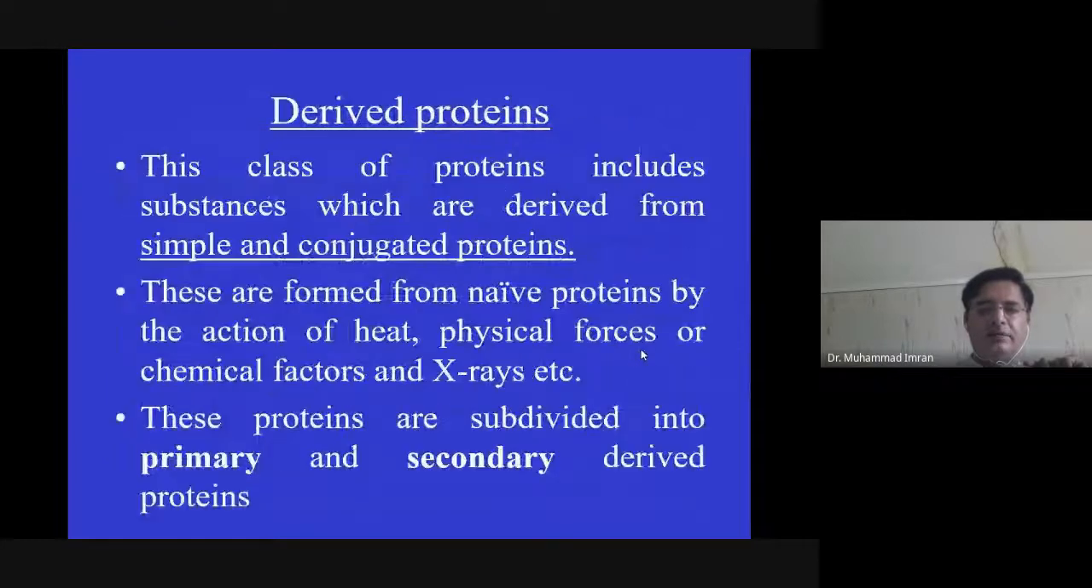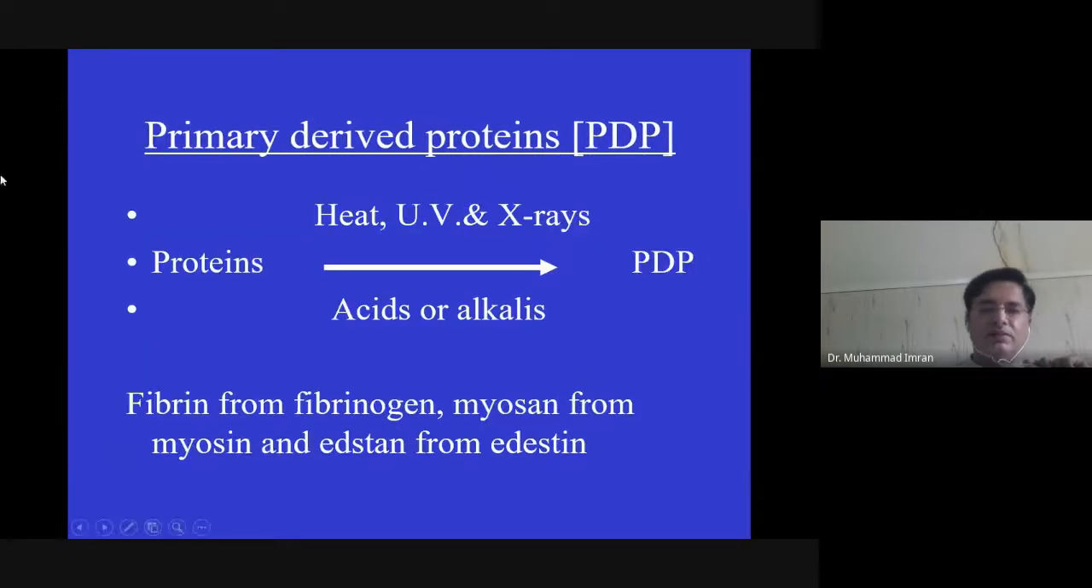Then we have derived protein. Derived protein have two categories. One is primary derived protein, and second is the secondary derived protein. So, derived protein are those protein which are derived from the hydrolysis of simple or compound protein. And there are two ways of production of derived protein. One is primary derived protein, and other is secondary derived protein.